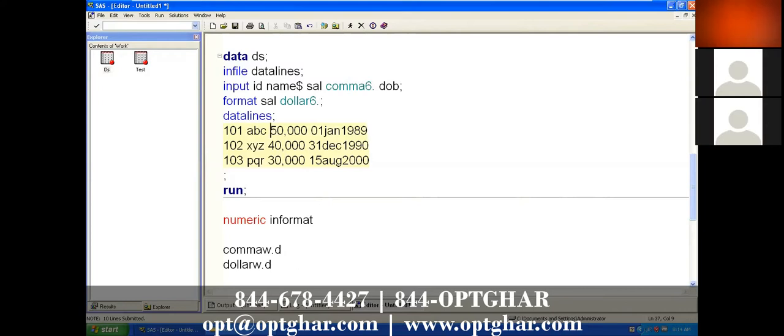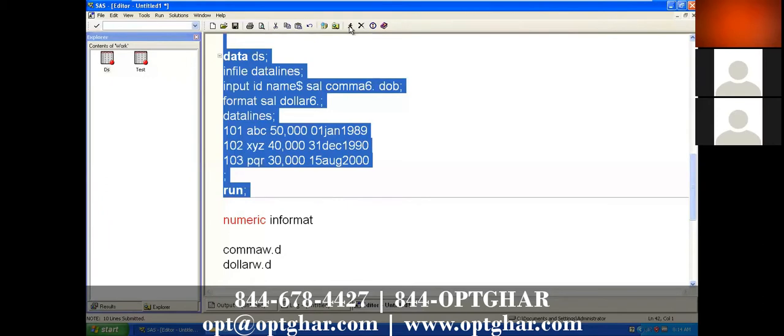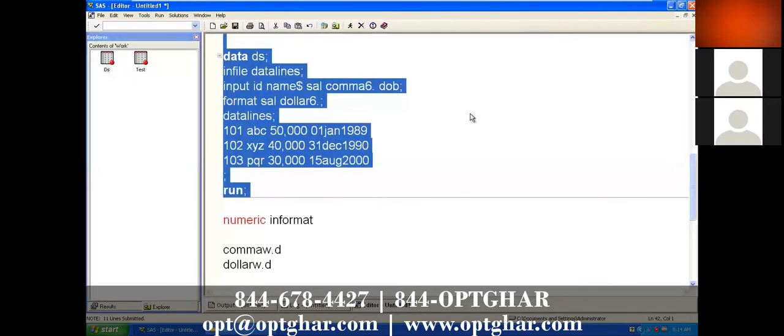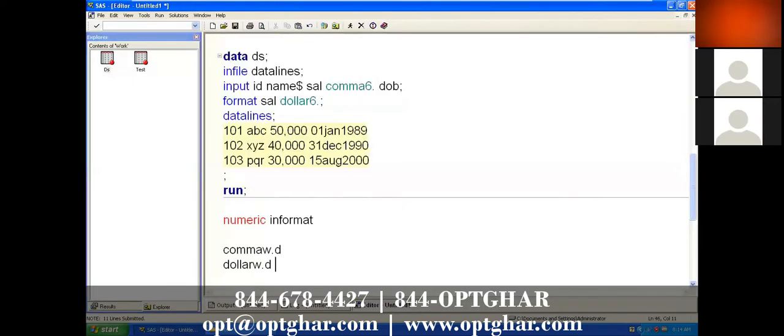Now what about DOB? See here, again it's a number actually, 01, 1989, but between the data we again have some characters. That is why DOB doesn't read the data, and that is why we are getting a dot here. So then how could I read these dates? Again we have an issue with the dates.